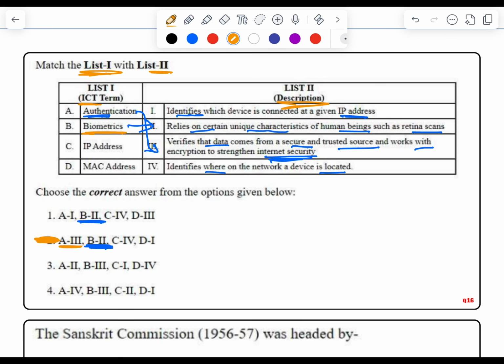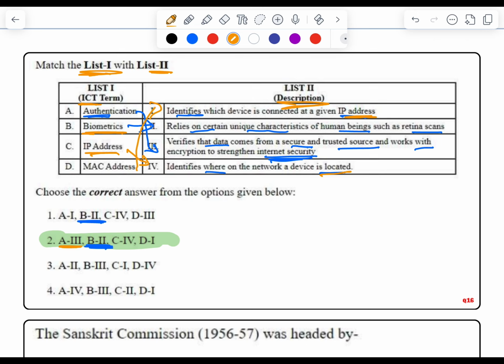So our correct answer would be B. Now match the other options as well. IP address, option C, matches with option 4: identifies where on the network a device is located. And MAC address matches with option 1: identifies which device is connected at a given IP address.